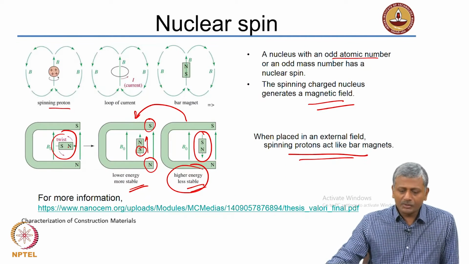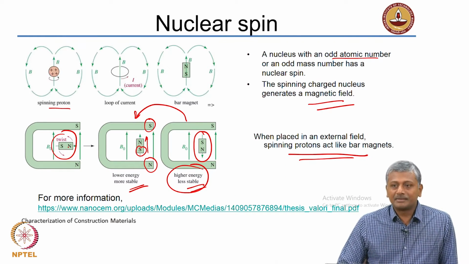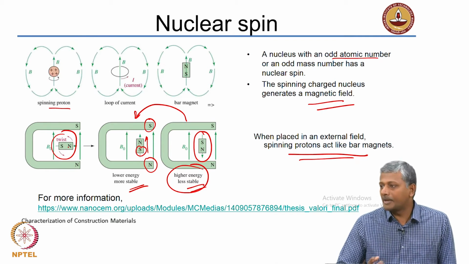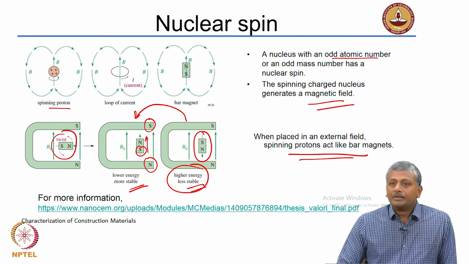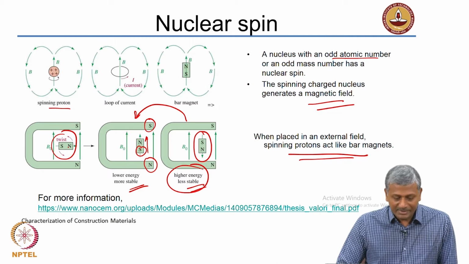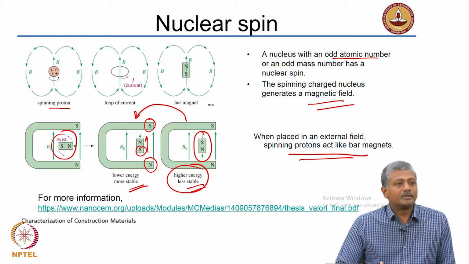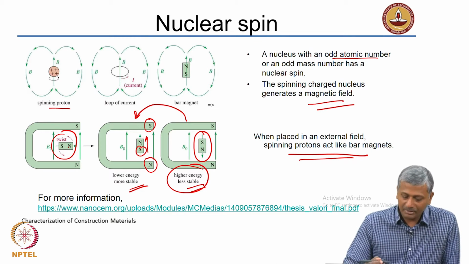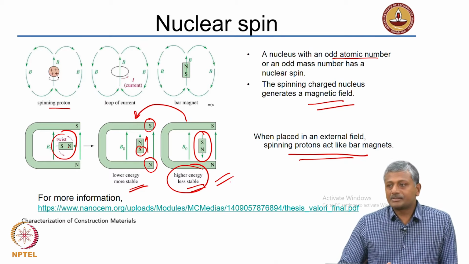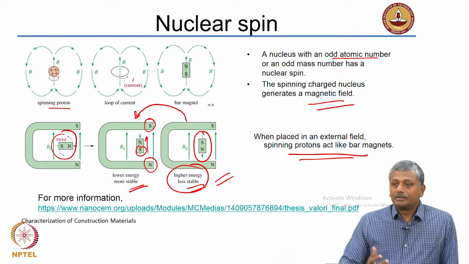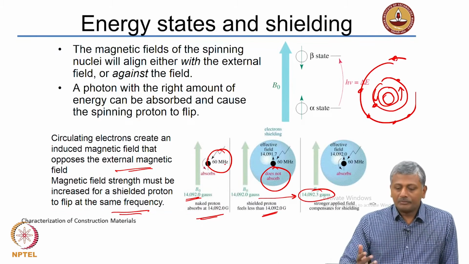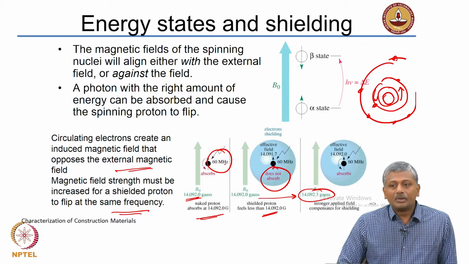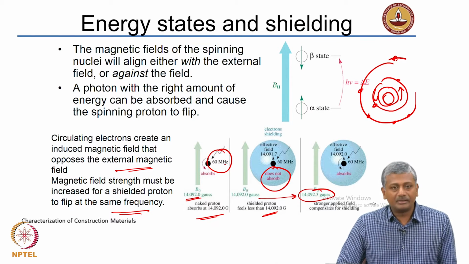Now, we also saw that when you place such nuclei in an external magnetic field, the spinning protons in the nuclei act like magnets. So, there are low or high energy configurations possible in this system, right. The low energy configuration is obviously more stable, and the high energy configuration is unstable, in which case you have a system that is not really stable when an external magnetic field is applied to the spinning nucleus. Now, we saw that in certain cases the nuclei can be extremely shielded also.